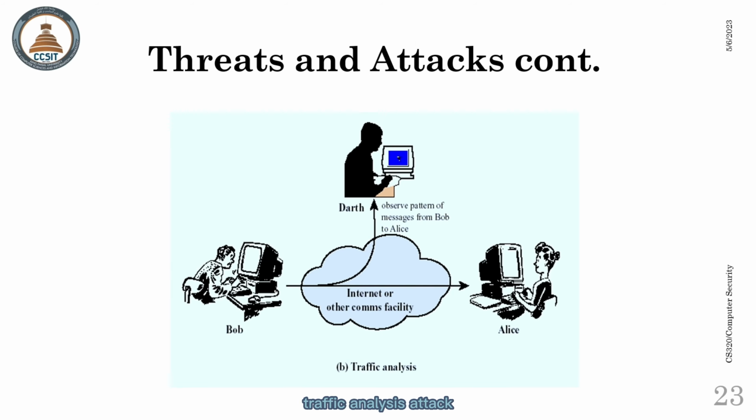Traffic analysis attack is an attack where Darth analyzes the communication that happens between Bob and Alice. Even if the communication is encrypted, some data could be captured, like the location of the message and the frequency and the length of the messages that are being exchanged. This might determine the nature of the communication between Bob and Alice.